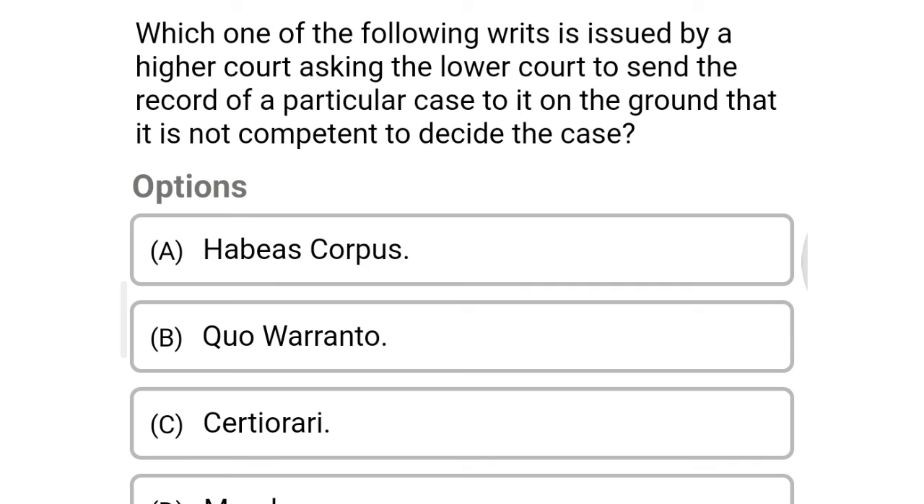Next question, which one of the following writs is issued by a high court asking the lower court to send the record of a particular case to it on the ground that it is not competent to decide the case? Option A, habeas corpus, option B, quo warranto, option C, certiorari, option D, mandamus. So the correct answer is option C, certiorari.